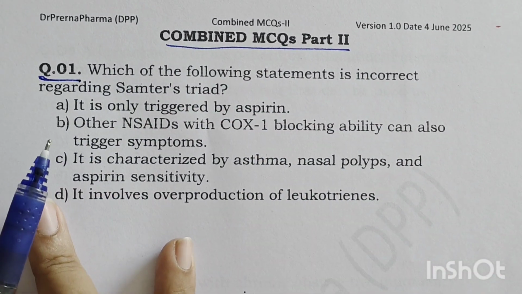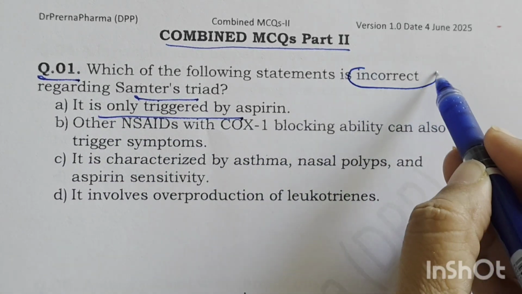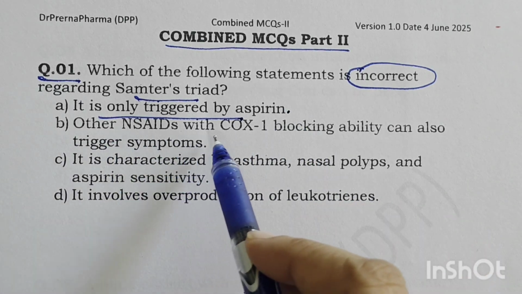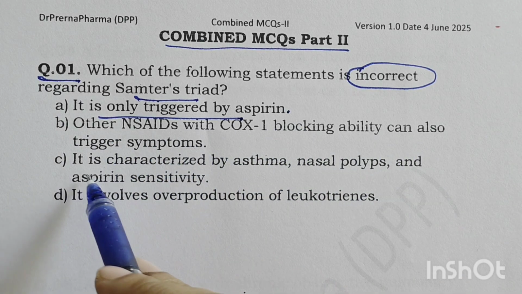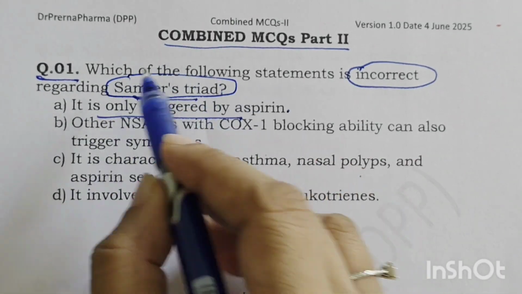Which of the following statements is incorrect regarding Samter's triad? It is only triggered by aspirin. See, understand, they are asking which of the following statements is incorrect. It is only triggered by aspirin. Other NSAIDs with COX-1 blocking ability can also trigger, characterized by asthma, nasal polyps and aspirin sensitivity, and it involves overproduction of leukotrienes. So now let us understand what Samter's triad is.